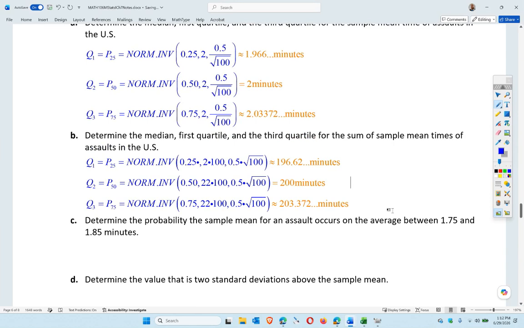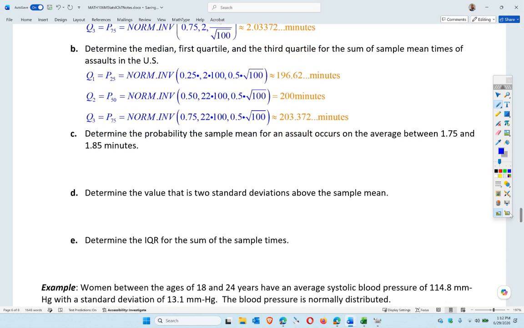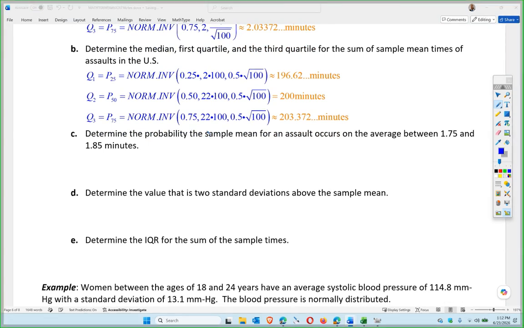All right. Let's say we want to figure out the sample mean. So the sample mean is between 1.75 minutes and 1.85 minutes. Well, the average is 2, so this is below average. I'm going to say this is probably a low probability. So what's the probability that the sample of 100 that I randomly pick is going to be within that range? That's essentially what I'm asking, correct?